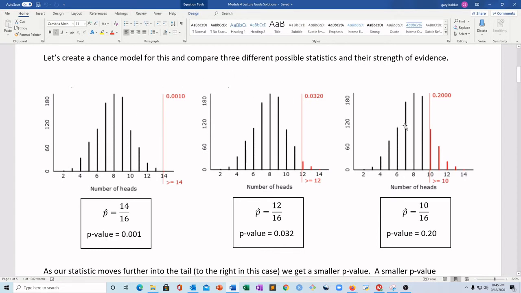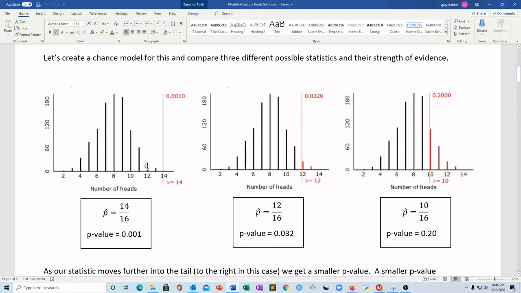All that I've changed between these 3 pictures is my statistic. So in this scenario 1 here, this first one, I'm pretending that Buzz and Doris got it right 14 out of 16 times. So look at this, it's pretty far into the tail of the distribution. Here's one of the tails. So we're pretty far into the tail. Well, what if actually Buzz and Doris got 12 out of 16? That's still in the tail, but it's a little closer to the middle. So compare 12 and 14. Okay, but what if they only got 10 out of 16? Again, it's still in the tail kind of, but it's a lot closer to the middle.